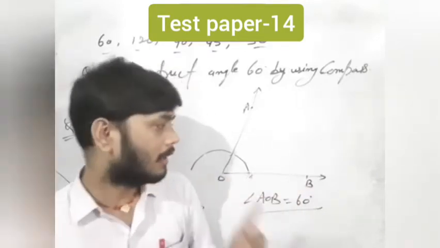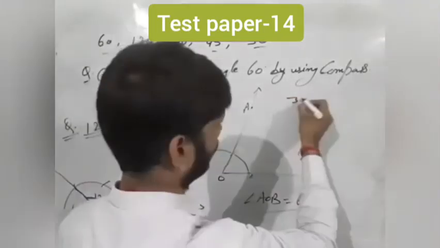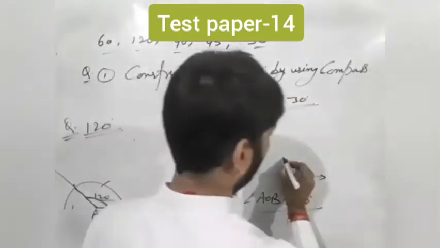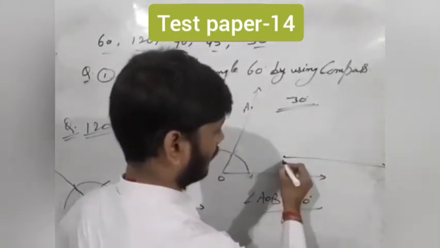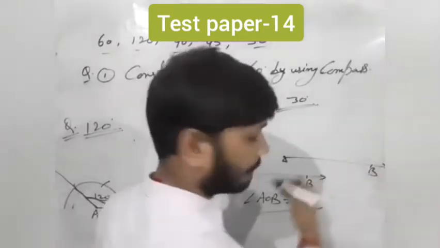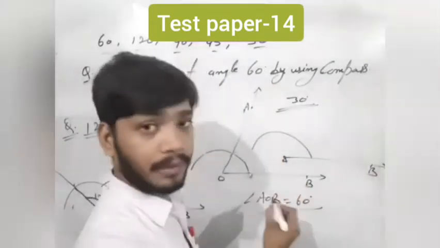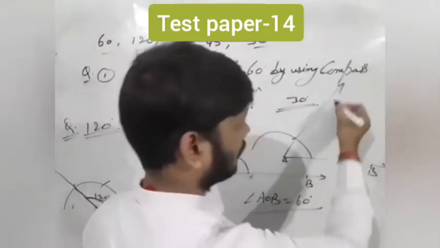So friends, when we have to construct a 30 degree angle, first of all draw a line, a ray, suppose AB. Once again draw an arc and here draw a 60 degree angle.